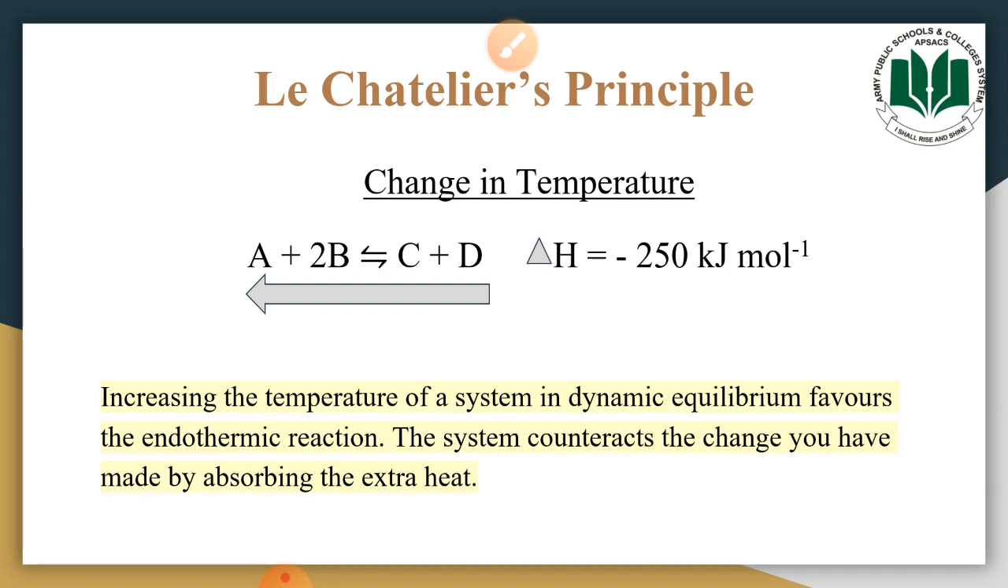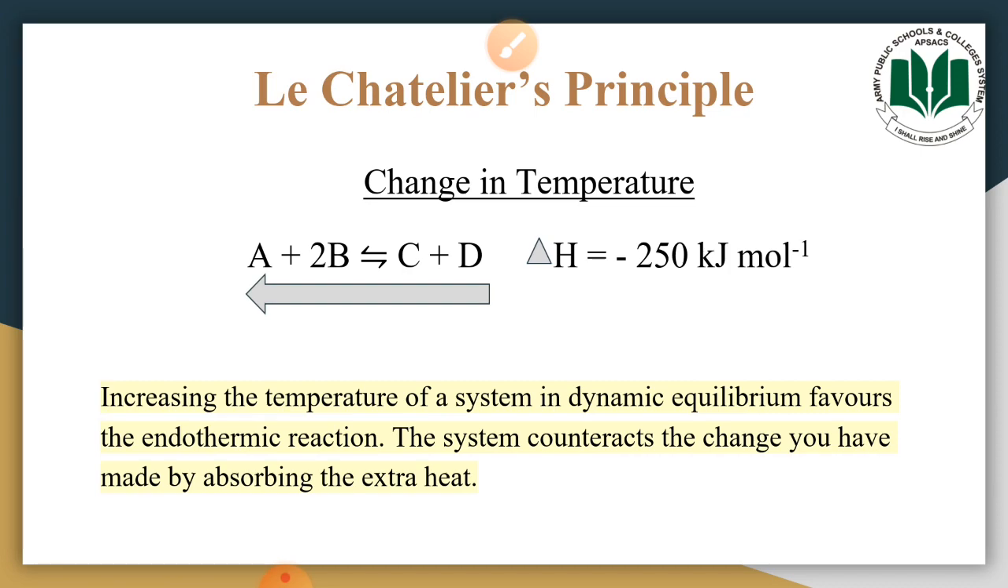If the forward reaction is exothermic, then the reverse reaction would be endothermic. So increasing the temperature of a system in a dynamic equilibrium will favor the endothermic reaction, and the system counteracts. Counteracts means opposes that change you have made by absorbing the extra heat.